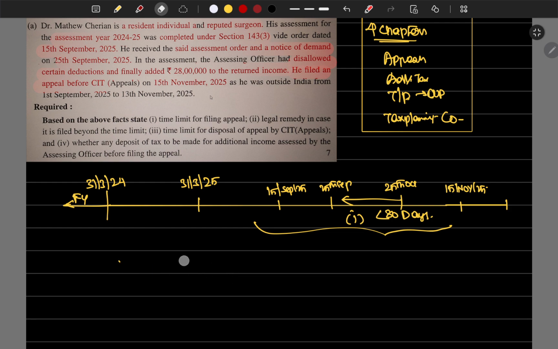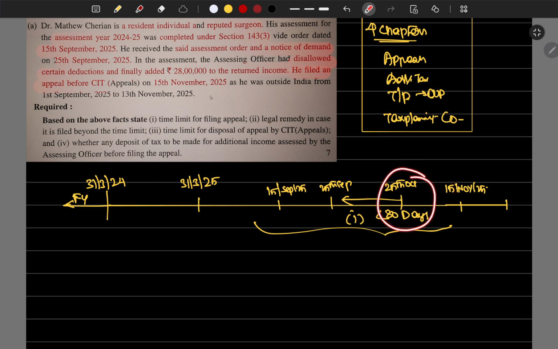The thing is, we have to remember certain provisions, and we have to remember these dates and the disposal time limit. We have to specify that it is within 1 year from the end of the financial year in which the appeal was made.